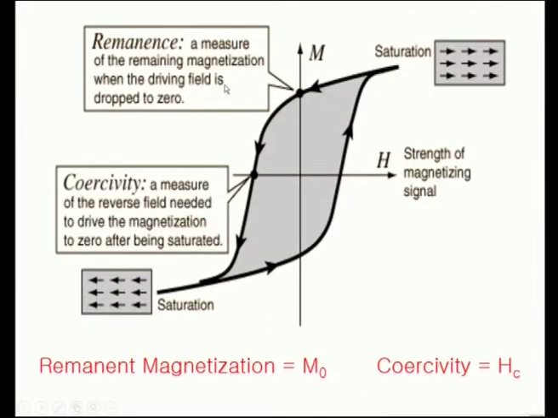This is something about the remanence here and this coercive field, and this gives the net direction of magnetic moments in the domain. So, for this positive direction, all are aligned positively at the saturation point, and in the reverse direction, in the reverse saturation, there is reverse orientation of magnetic spins here.